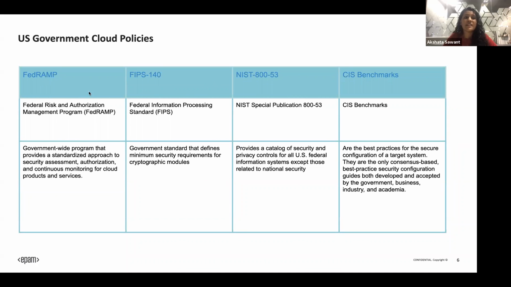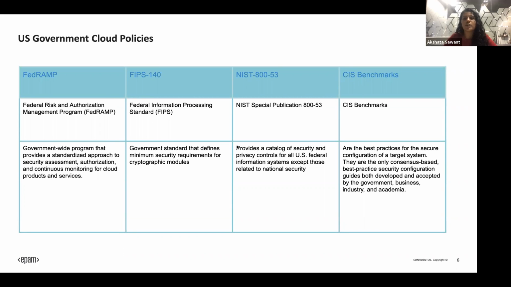So FedRAMP, these are also called the federal policies. If you Google AWS federal government or Azure federal government, you will see that these cloud providers are called the government cloud, and they have these inbuilt security features. So you don't have to configure anything separately. Those clouds will already be following or adopting these government policies. Because the incoming and outgoing data and the metadata need to follow some compliances and regulations. So these are them: FedRAMP, FIPS, NIST, CIS benchmark.